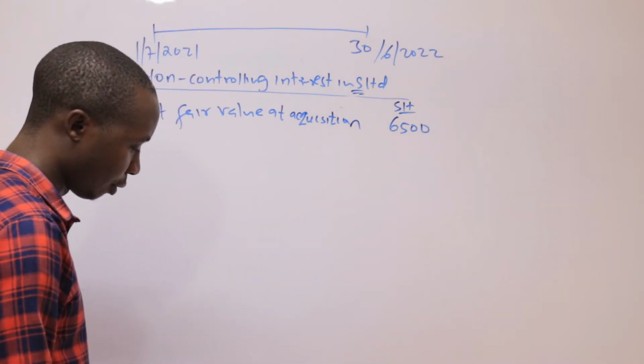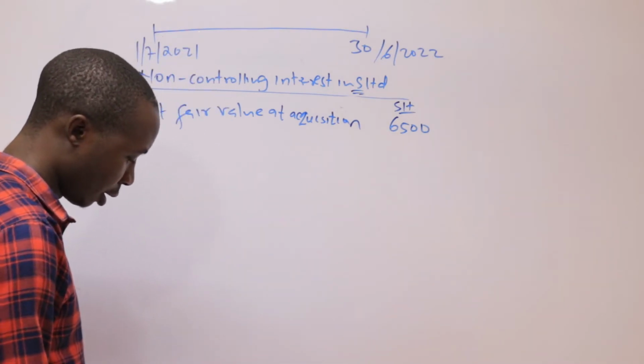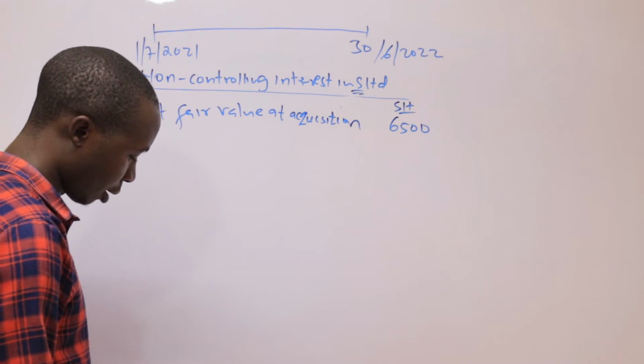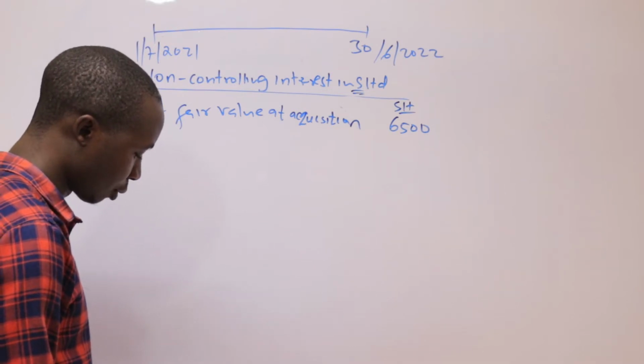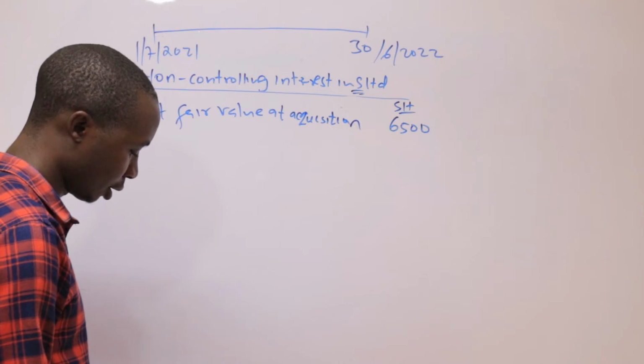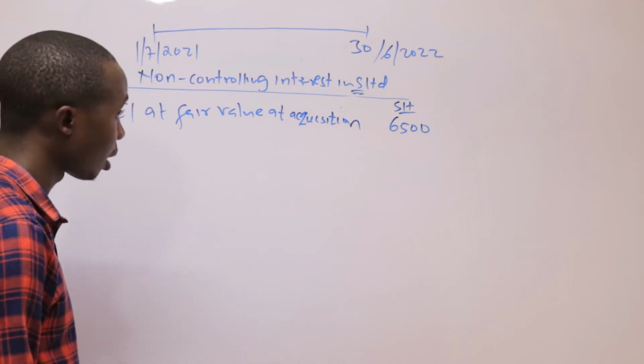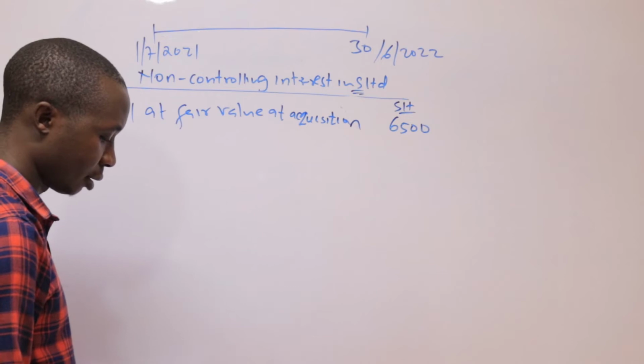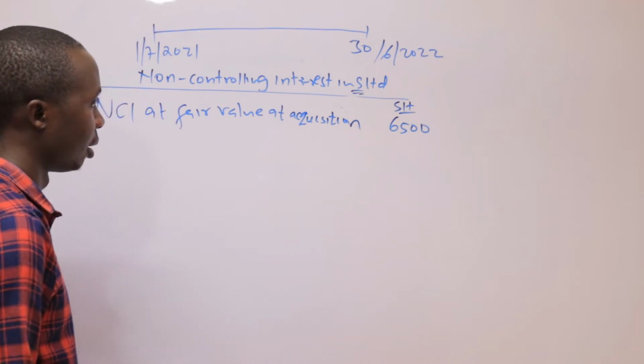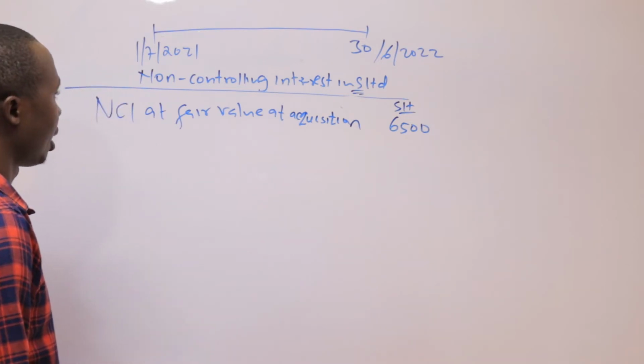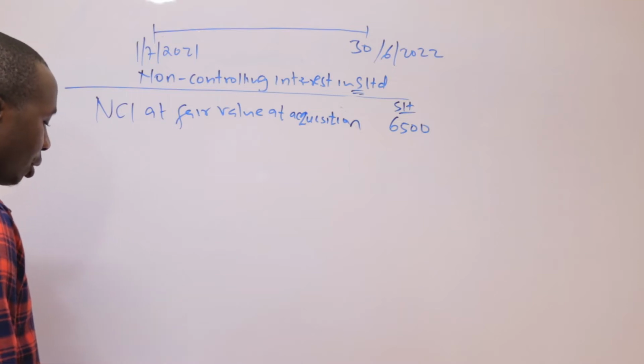In that additional information number 1, in the second sentence of note 1, at acquisition, the fair value of the non-controlling interest in S was 6,500. It was 6,500.